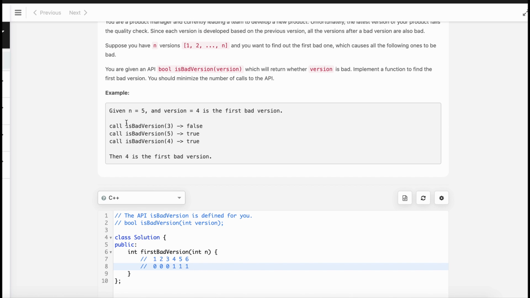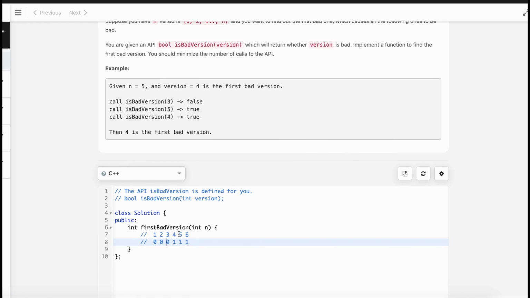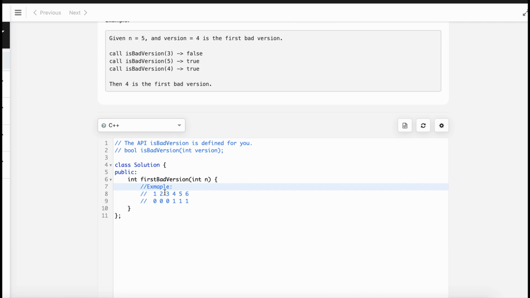So the isBadVersion API will return true for these. If we pass 4, it will return true. If we pass 5, it will return true. If we pass 6, it will return true. This is an example, so let's consider something like this. What we see here is that after a certain time, all the versions will be bad, and before a certain time, all the versions are not bad.